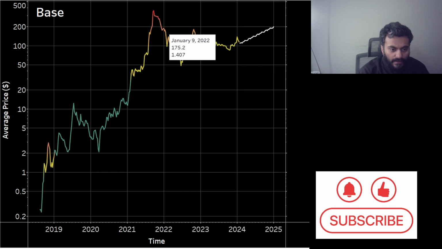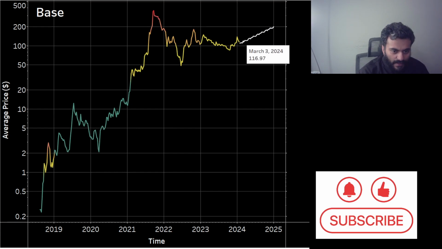Again, this is barely under 175, over $175 is overvalued, and this again corresponds to our AI model where we operate on not just the historical prices, but machine learning techniques such as ARIMA and LSTM to forecast what could happen. This is basically the trend behind the price action. If you draw a straight line, you would find that this would cut through the extreme bearish phases and extreme bullish phases. So this is the trend behind the price. Again, this is not financial advice.